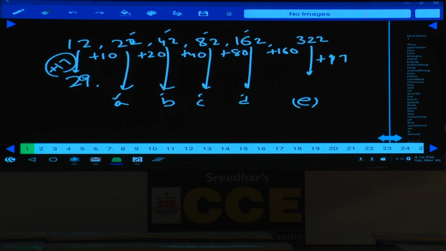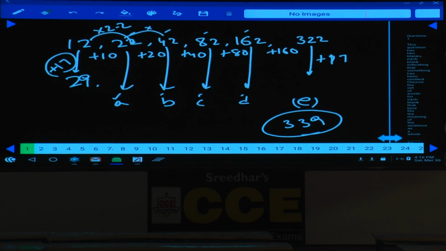322 plus 17. The answer will be 339. Is 339 there in the choice? No. As 339 is not there in the choice, then we have to go for combination. Isn't it? 339 is the correct one, but it is not given in the choice. As it is not given in the choice, then we should go for into 2 minus 2.